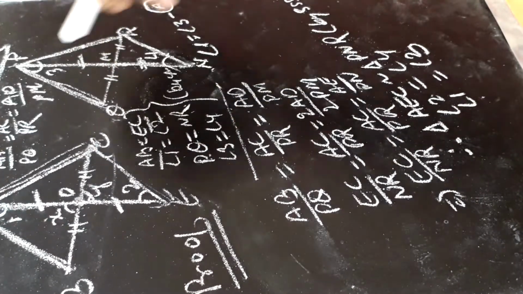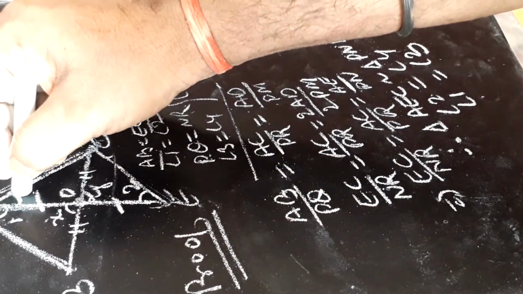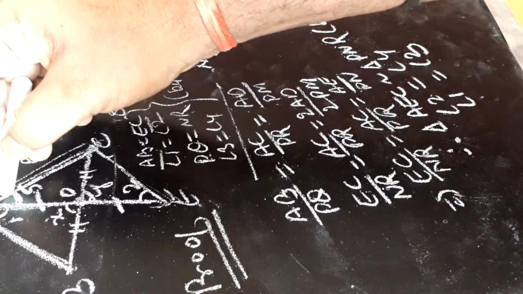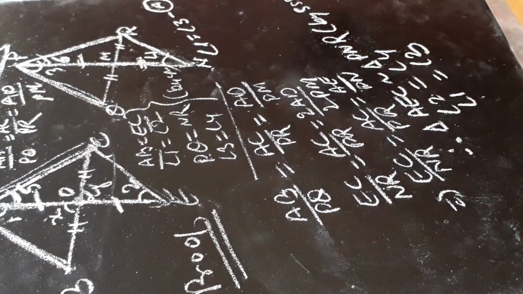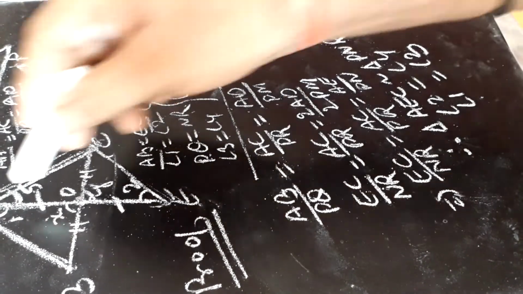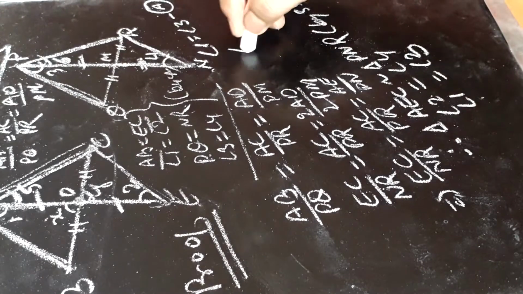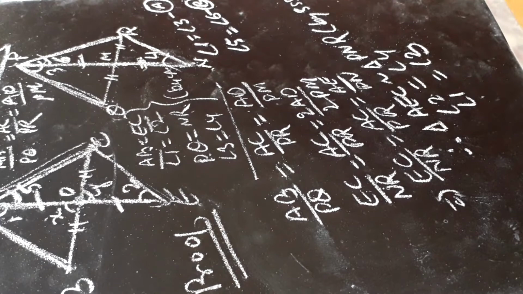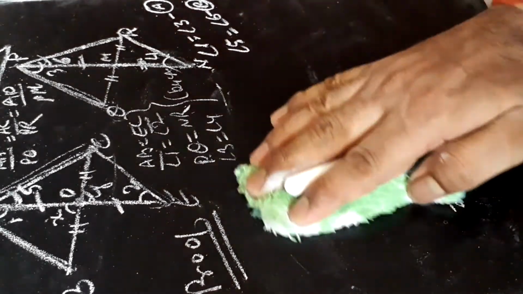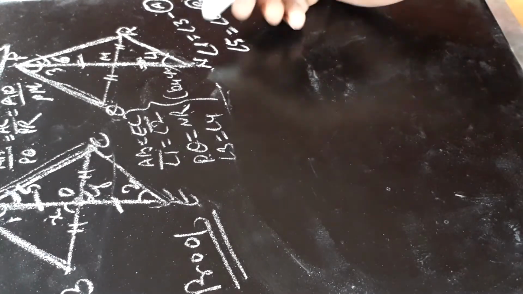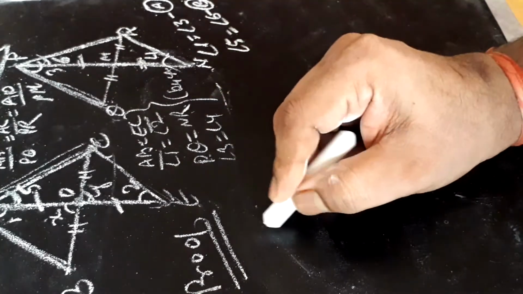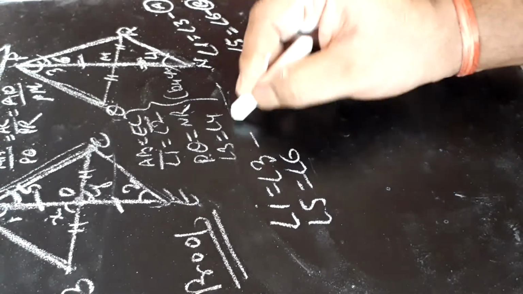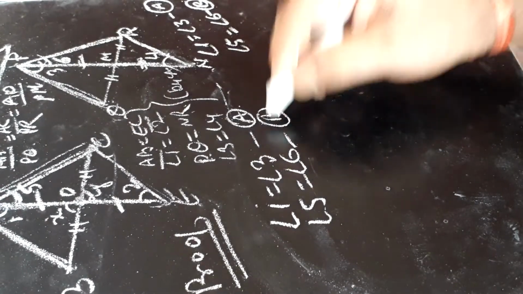Again we will see here, since these two triangles are similar, therefore this angle 5 will be also equal to angle 6. This is angle 5 and this is angle 6, and angle 5 will be also equal to angle 6 since these two triangles are similar. Let it be equation B. What we have proved? We have proved angle 1 is equal to angle 3 and angle 5 is equal to angle 6. We have supposed it be A and this be B.